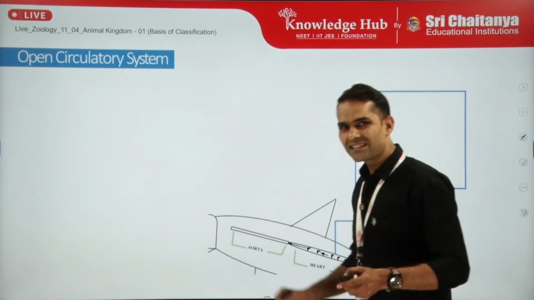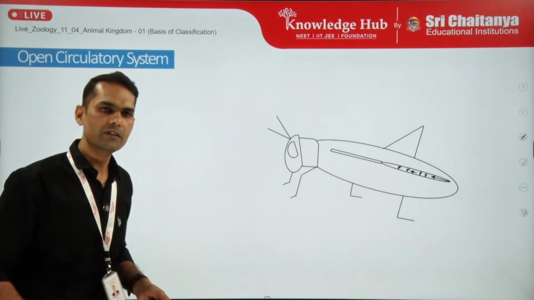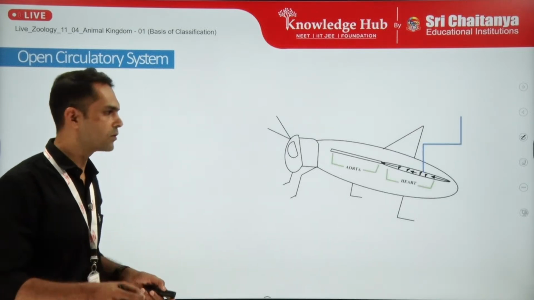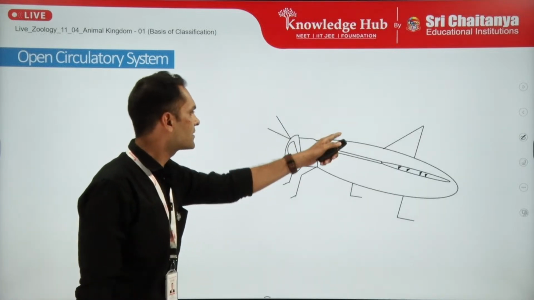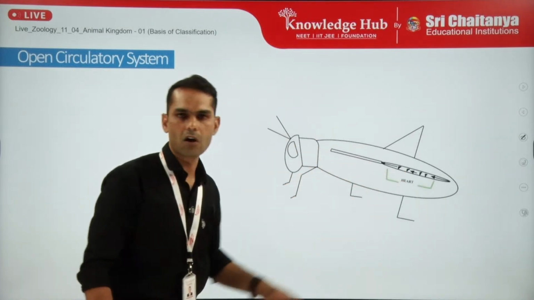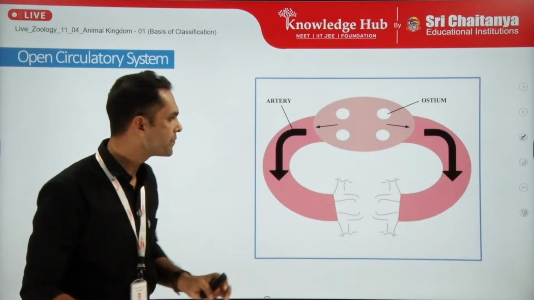The best example to explain the open circulatory system, which I take, is the cockroach. You will study the open circulatory system in the cockroach also. If you see the cockroach, this is the heart of the cockroach. The heart of the cockroach is a tubular, 13-chambered heart.